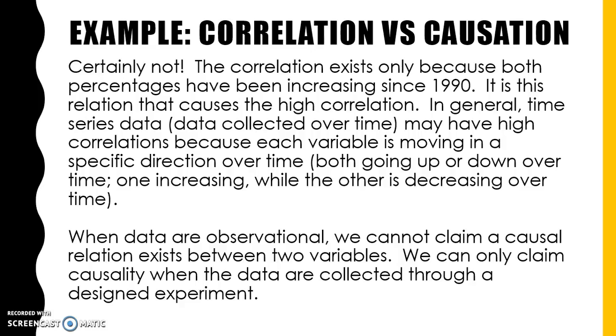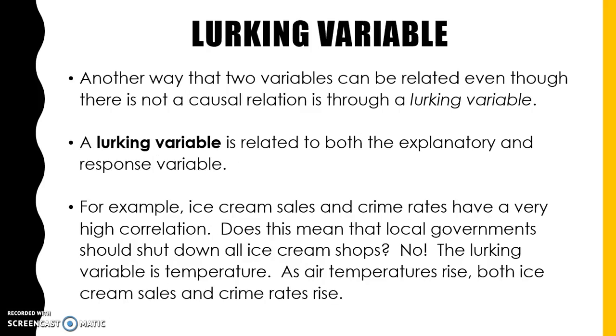So let's look at another example. We have something called a lurking variable. Another way that variables are related is sometimes through what we call a lurking variable, and the prime example here is ice cream sales and crime rates, and there's a very high correlation between them. The reason for that high correlation, if we think about it, is that both ice cream sales and crime rates go up as temperatures rise.